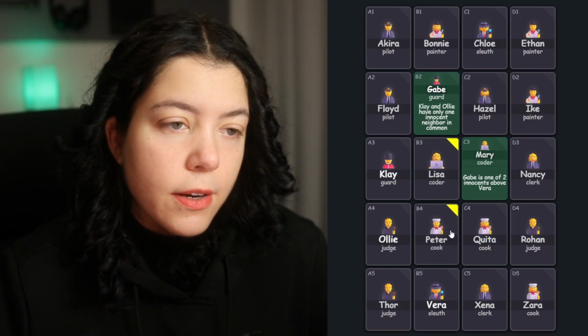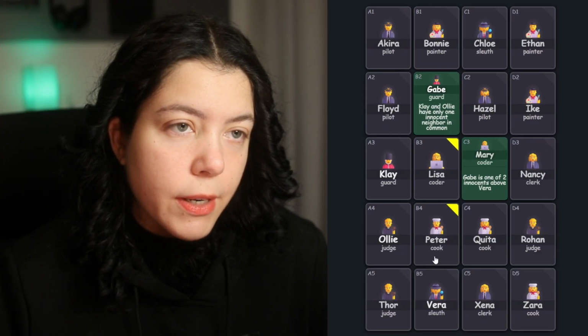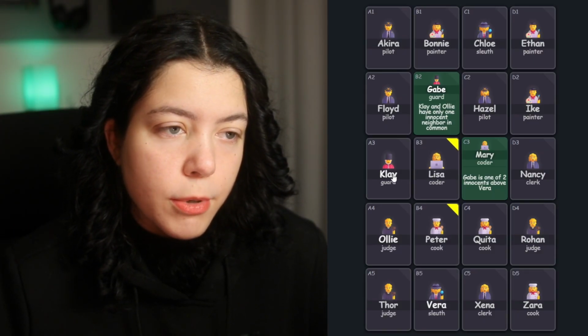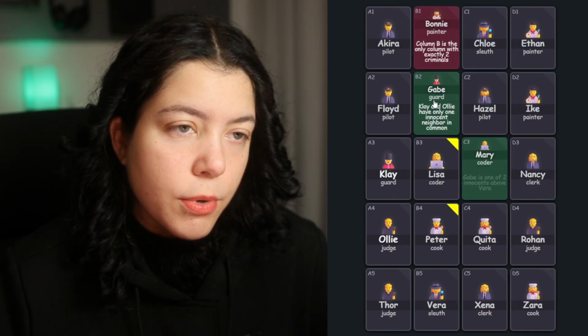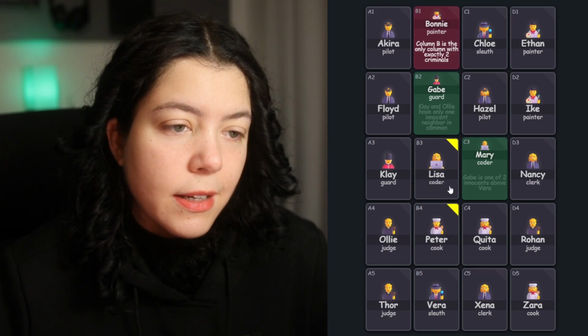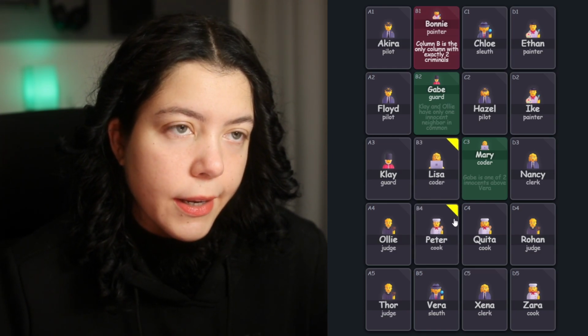So if any of them is going to be an innocent, they are going to be the second and last innocent above Vera, which means that Bonnie, who doesn't neighbor Clay or Ollie, is a criminal. And now we don't need Mary's clue anymore. Neither do we need Gabe's, because we have tagged Lisa and Peter with the yellow tag.